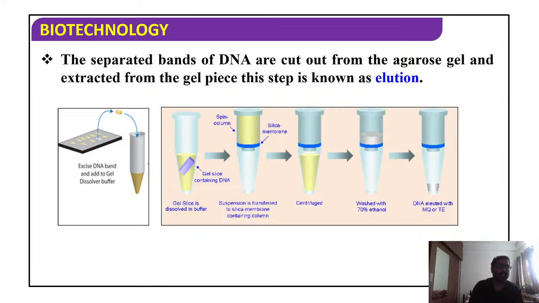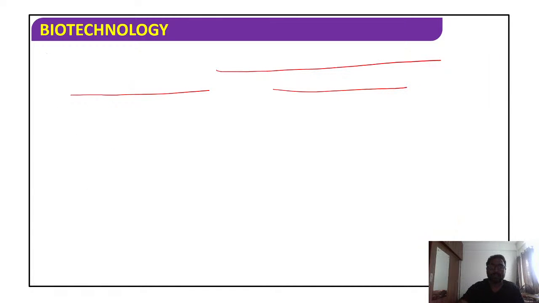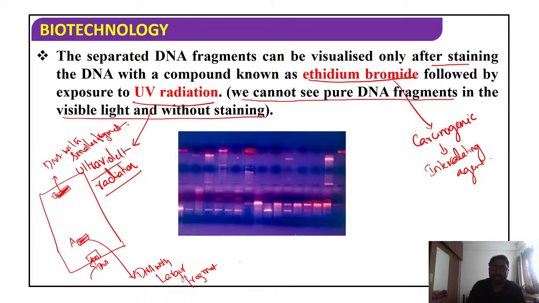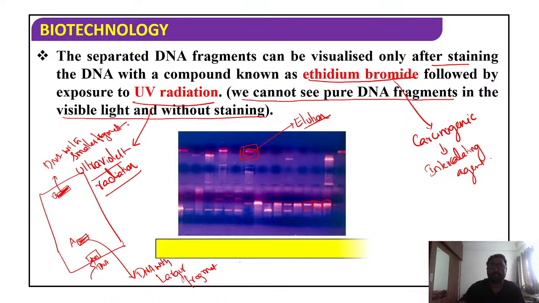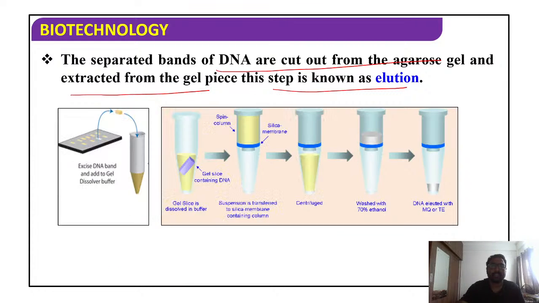Then the separated bands of DNA. Once you separate them, students, they are cut out from the agarose gel and extracted from the gel piece. This step is known as elution. Once you subject it to the electric field, you get these bands here. We cut these bands and go for a process called elution, which means washing with the solvent.